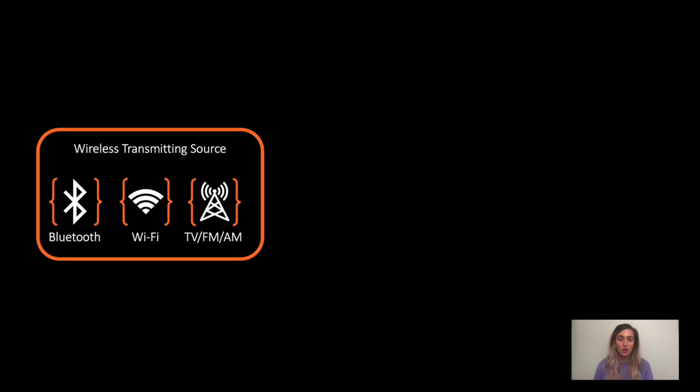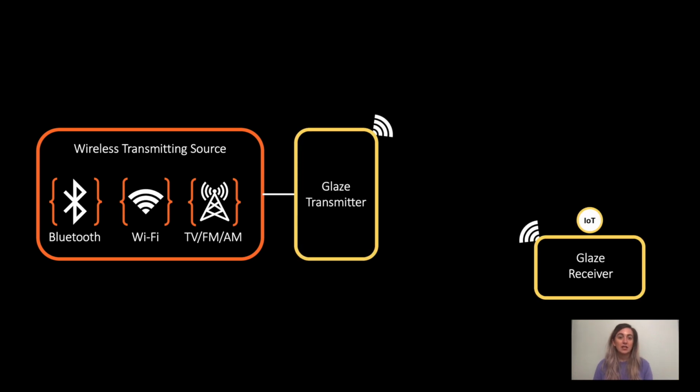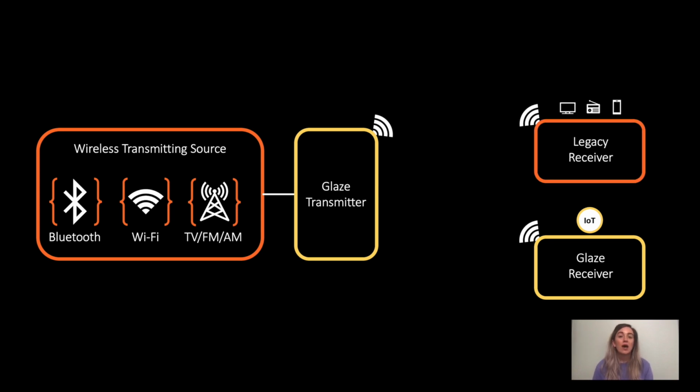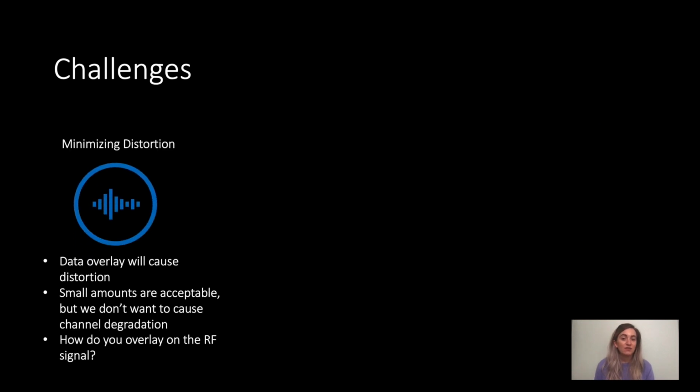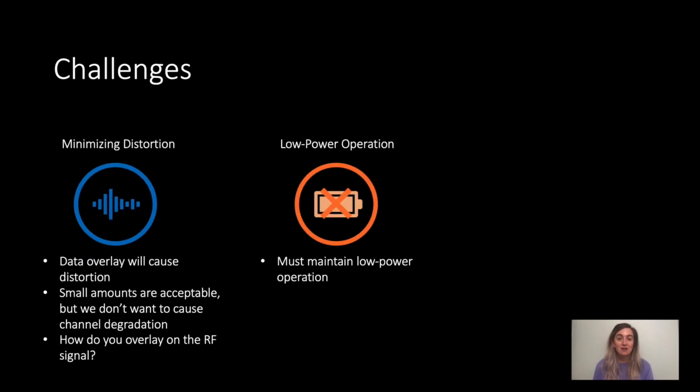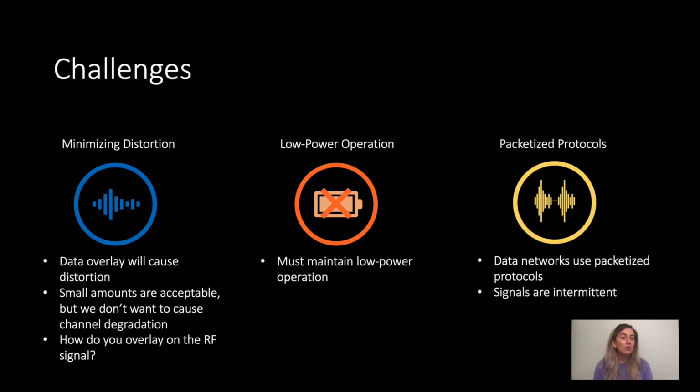To avoid making changes to the transmitting radio hardware or firmware, we propose connecting a Glaze module to the antenna port of the wireless radios to overlay data on top of the RF signal. A Glaze module can connect to the antenna port of a Wi-Fi access point to encode downlink data transmissions for ambient backscatter devices, while Wi-Fi packets are still being transmitted and received by legacy receivers. But enabling this is non-trivial. We need to ensure that the data we overlay does not cause channel degradation. It needs to operate at low power. And lastly, how will we overlay data on signals that use packetized protocols? For example, Wi-Fi, which sends data in bursts.